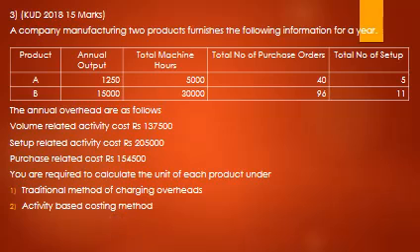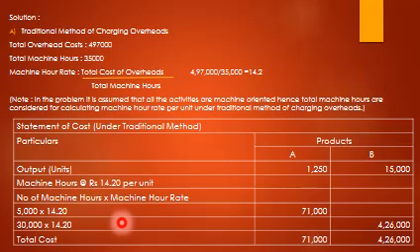You are required to calculate the unit cost of each product under the traditional method of charging overhead and the activity based method of charging overhead. As usual, first we will calculate the traditional method. Total overhead 4,97,000, total machine hours 35,000. So machine hour rate, total overheads divided by total machine hours, 4,97,000 divided by 35,000, 14.2. I have made an assumption here that all activities are machine oriented, hence total machine hours are considered for calculating the machine hour rate per unit under the traditional method.